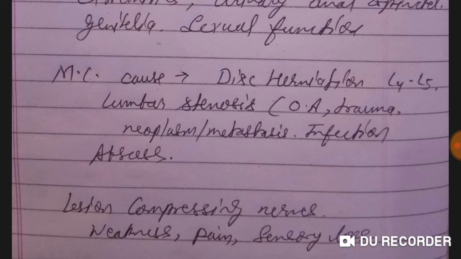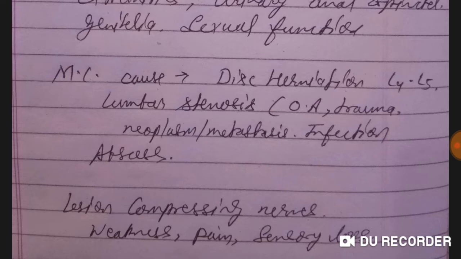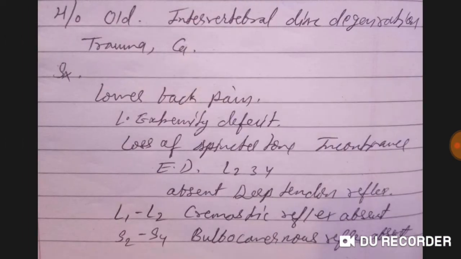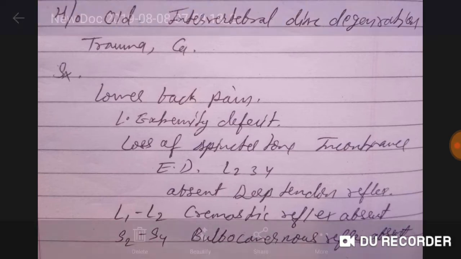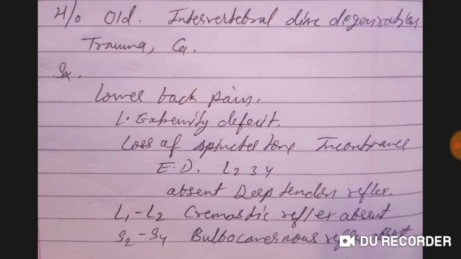The lesion compressing the nerves causes weakness, pain, and sensory loss. We see this in old people because intervertebral disc degeneration occurs, or in a patient with trauma or a cancer patient.